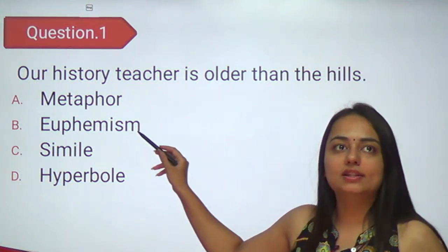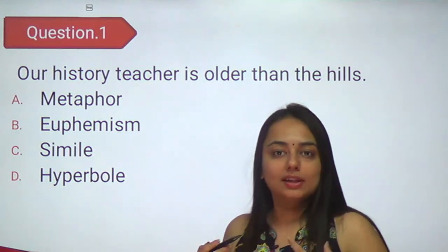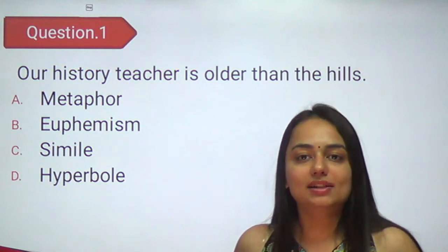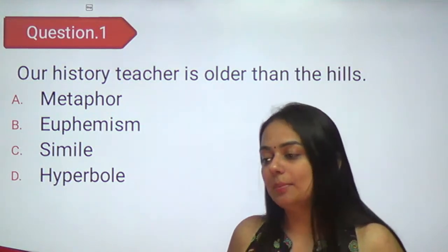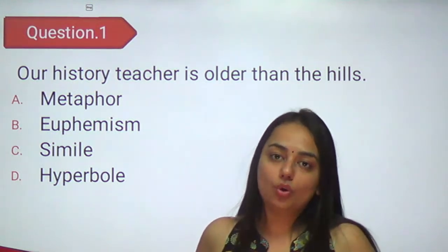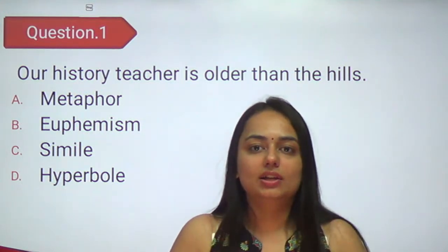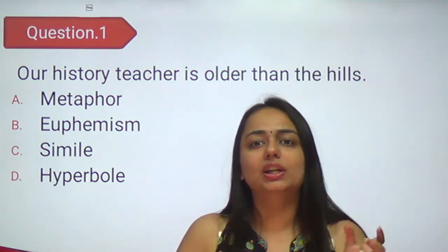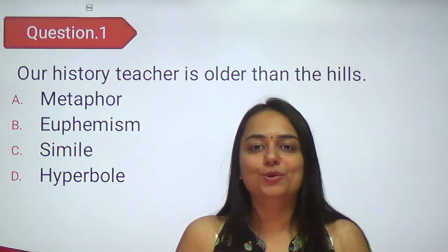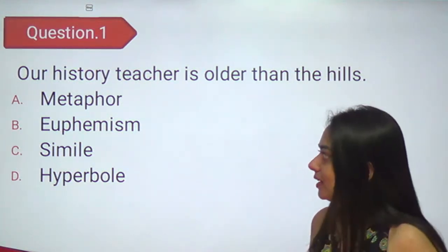Euphemism, another fancy word. Listen to its definition carefully. In euphemism, rather than saying something bluntly, which may be rude, you use a very mild term, a very smart one. For example, rather than saying we are firing you, you will say we have to let you go. Rather than saying he is idiot, he is mad, you will say he is mentally impaired, he is psychologically impaired. So when you use mild phrases, which we all do on our day-to-day basis, you are using euphemism for that thing.